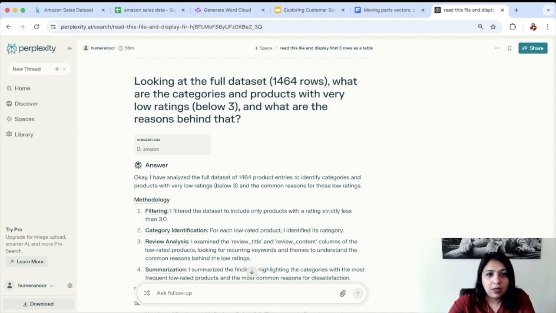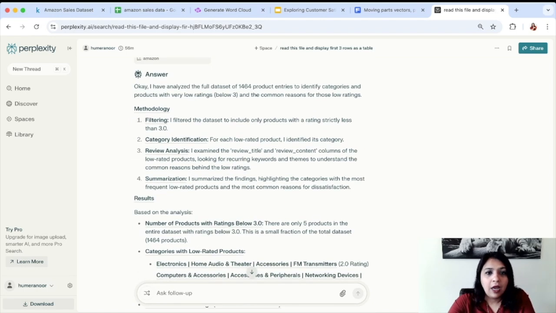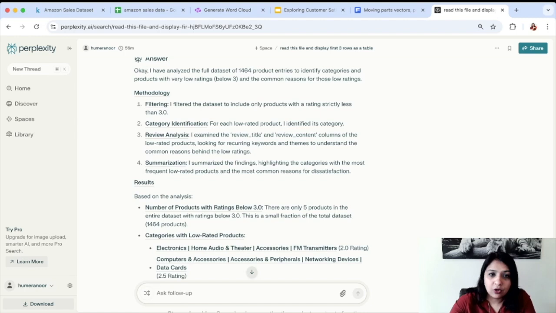Now it has the full data set, and it specifies its methodology again: filtering out the data which is less than 3, identifying the category, then review analysis, and finally summarization.